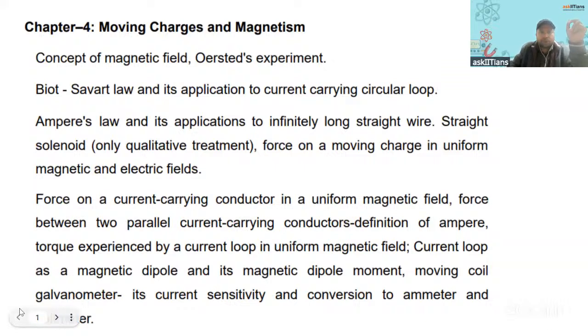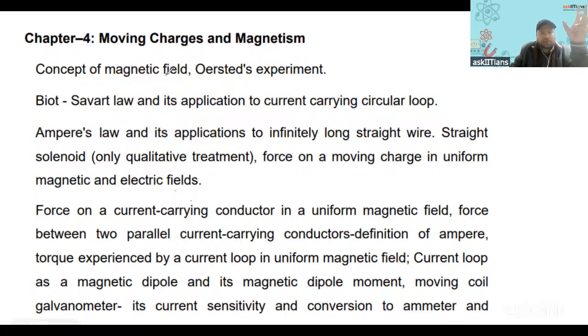So you see, in moving charges and magnetism, what we have? The concept of magnetic field, Oersted's experiment. Sometimes in theoretical questions, Oersted's experiment observations also come. You remember that the concept that electric current has magnetic effects has its foundation in Oersted's experiment. So you must read it.